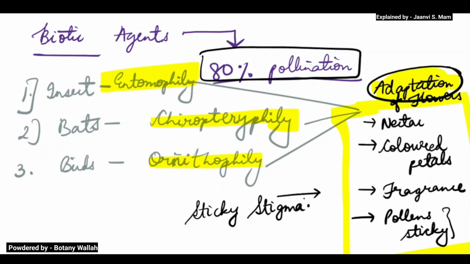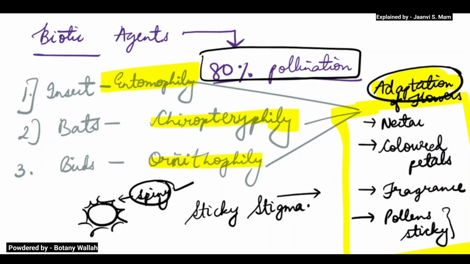The insects, bats, birds, and snails require sticky pollen because they can carry it easily, otherwise the pollen might fall here and there. To have a grip, they require sticky pollen. And the pollen also has a spiny structure, again to take a grip, so that the pollen does not fall. Now this is about the insects.